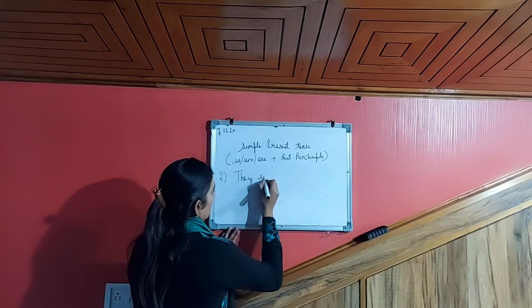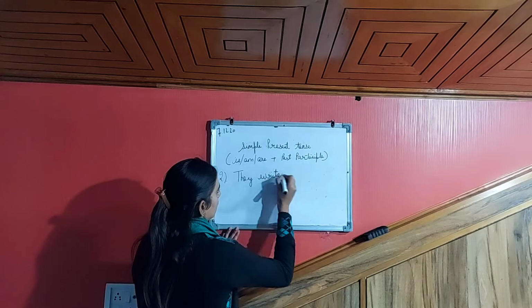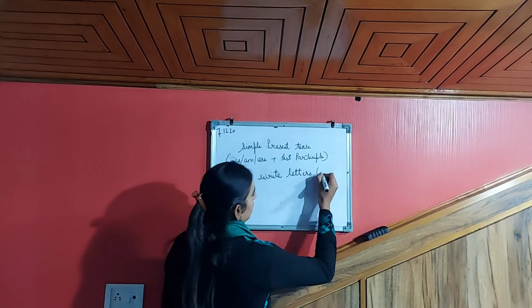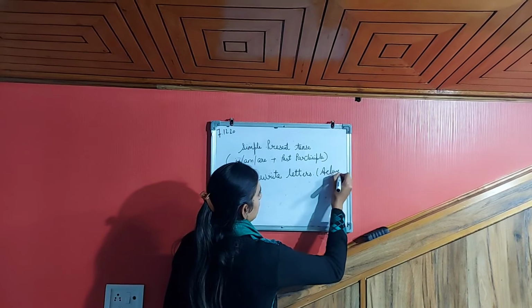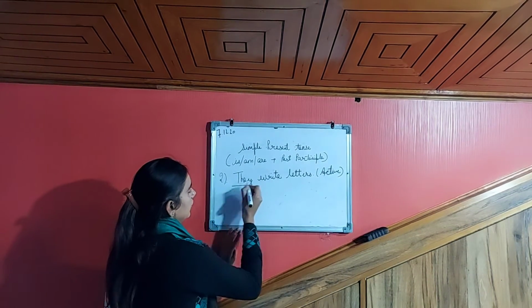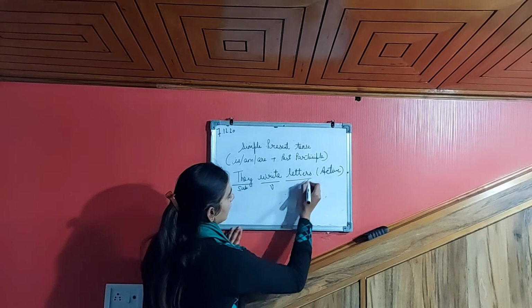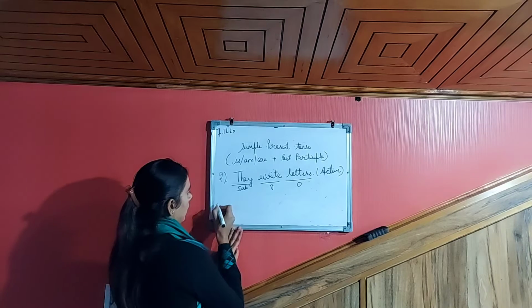Second example. They write letters. This sentence is in active voice. Now we will change this. They is subject, write is verb, and letters is object.